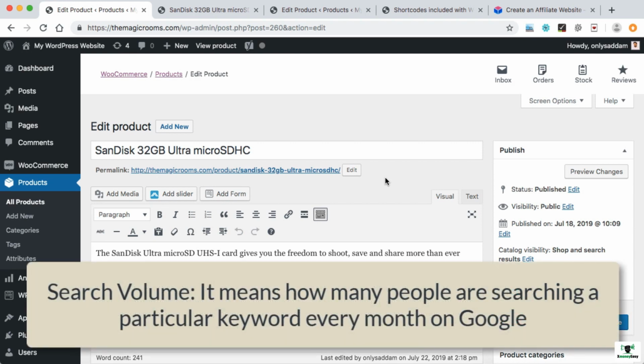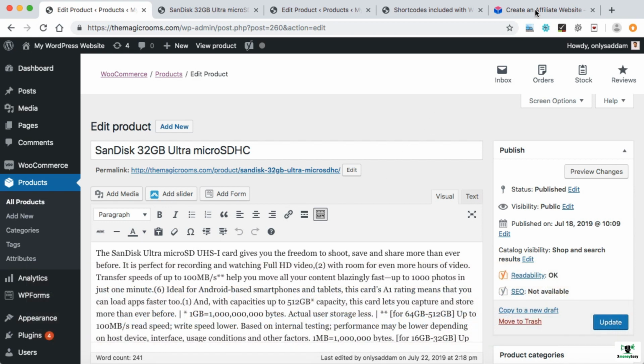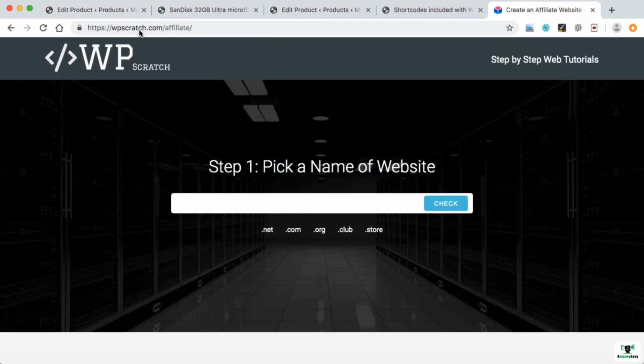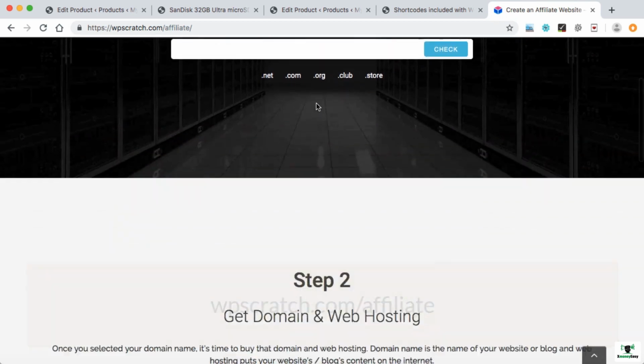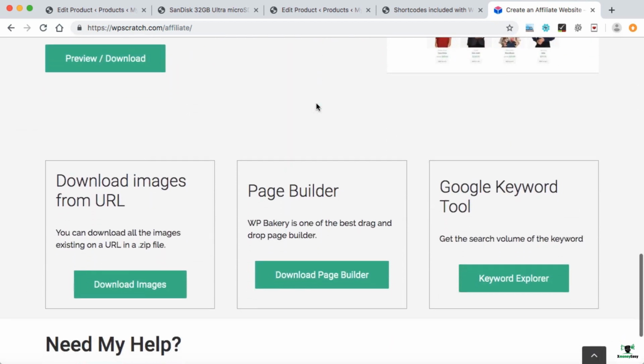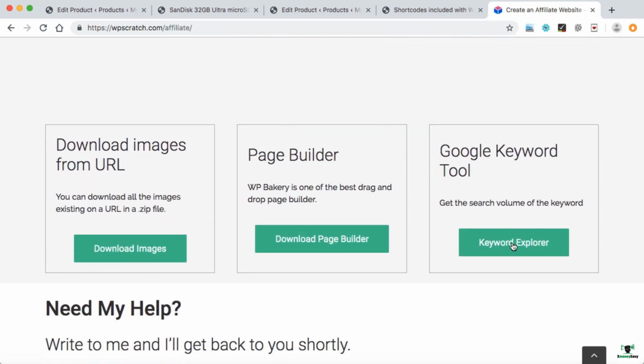It means how many people are searching those keywords every month on Google. In order to do that, simply go to the website wpscratch.com/affiliate. Yes, that's the same website from where we had started this entire course. And at the very bottom, you can see Google Keyword Tool. Just click on Keyword Explorer.